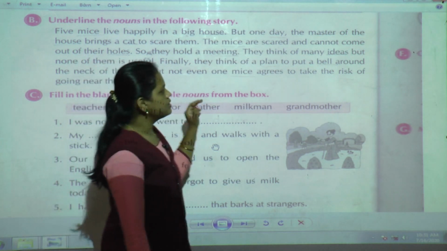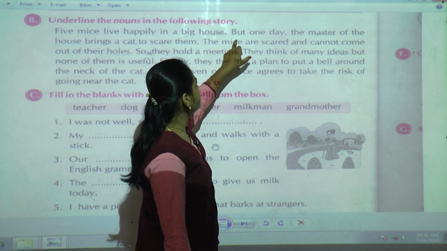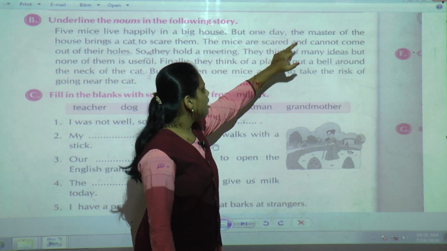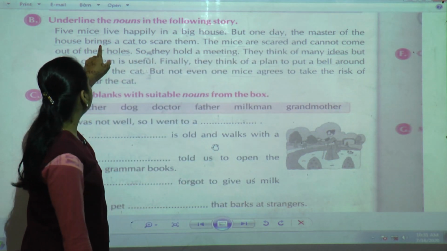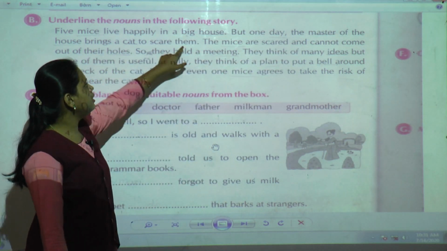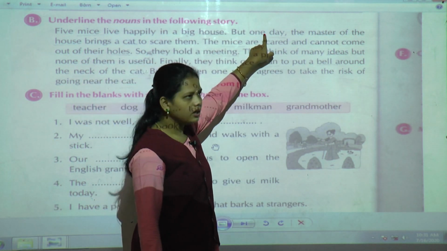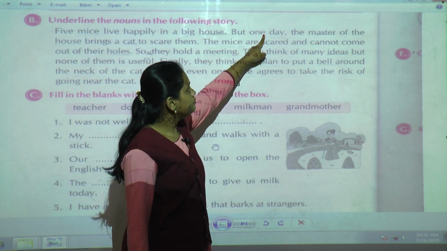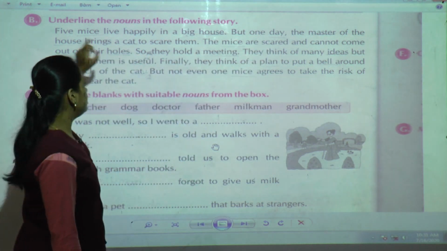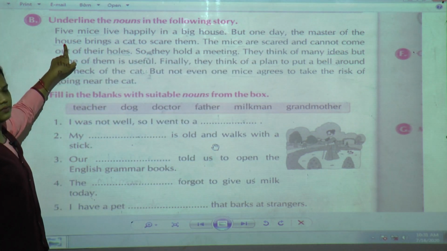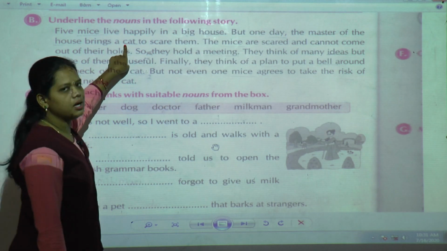In the next sentence, but one day the master of the house brings a cat to scare them. Here in the second sentence, day is a noun. Next is house, a place, and the animal, cat.